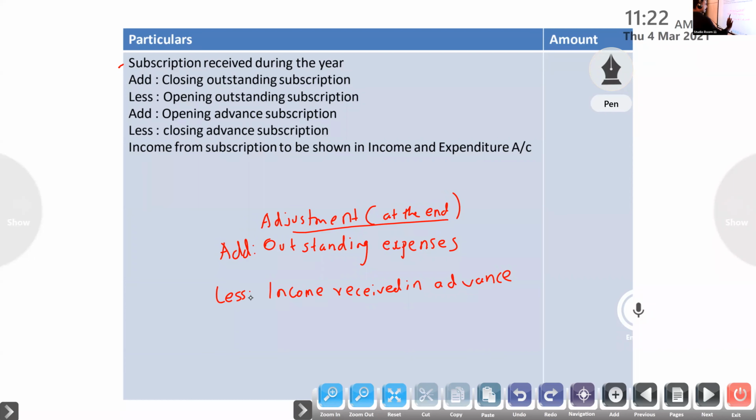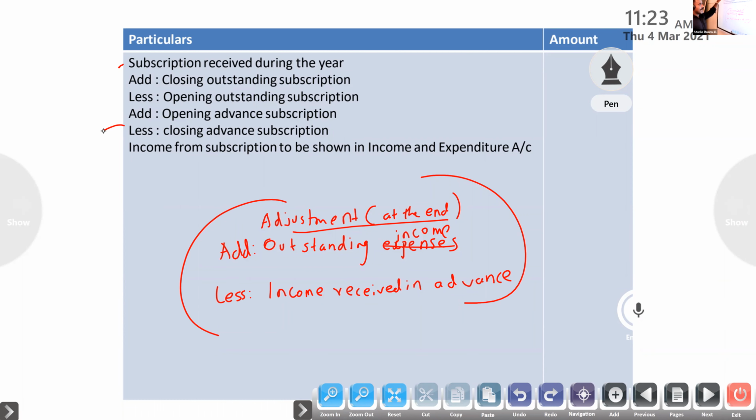So here one thing I have to remember, if it is outstanding income also, with accrued income, accrued, outstanding, same only. Accrued income means accrued interest, add. Okay, accrued income, outstanding expense, add. Prepaid expense, income received in advance, less. Okay, this we know. That only we are doing here.